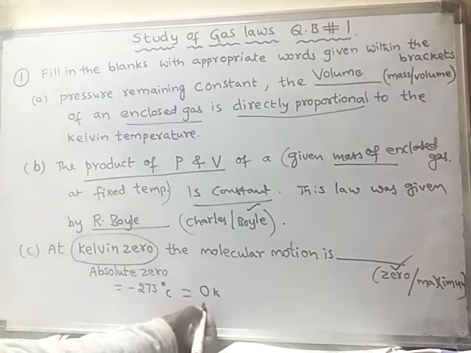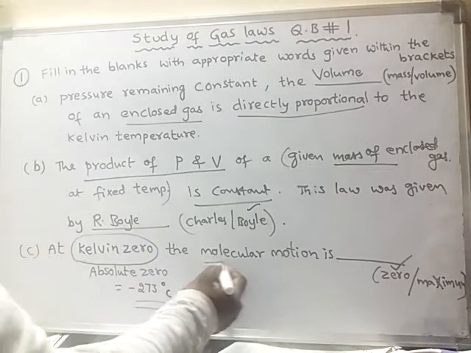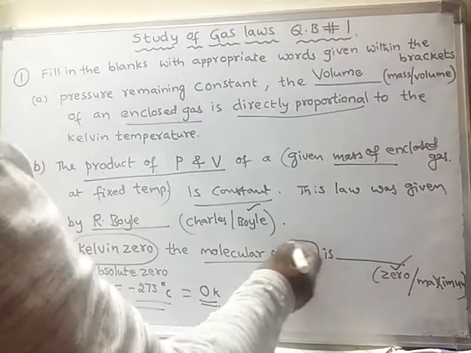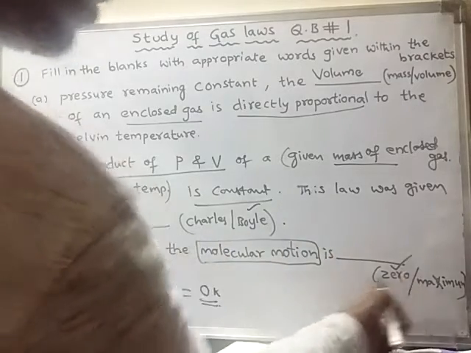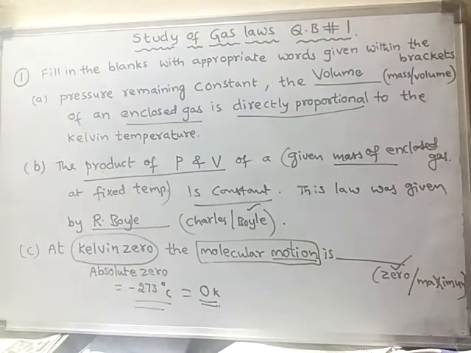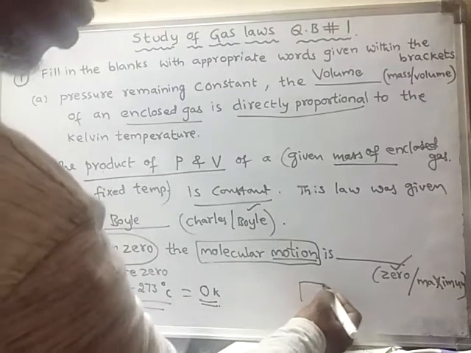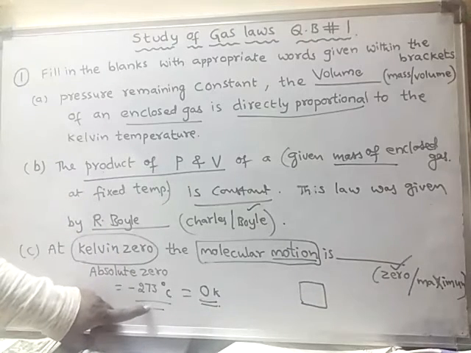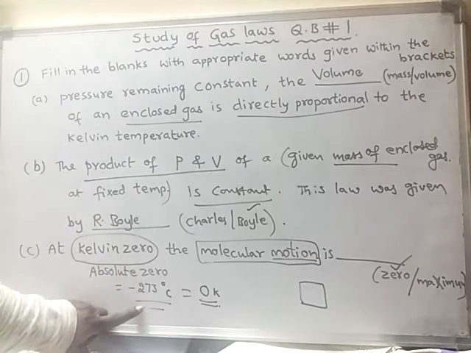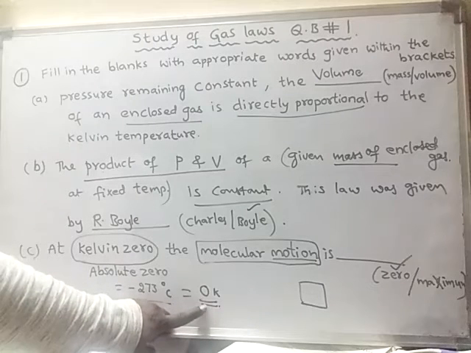Here, at this temperature, the molecules do not move. The molecular motion means movement. So when any substance is cooled to this temperature, the lowest possible temperature, its value is equal to 0 Kelvin.